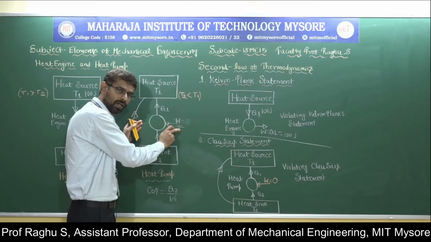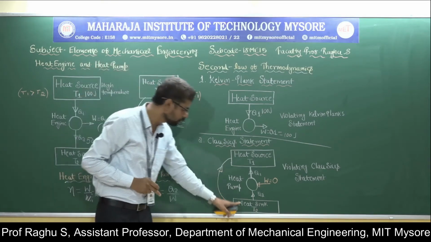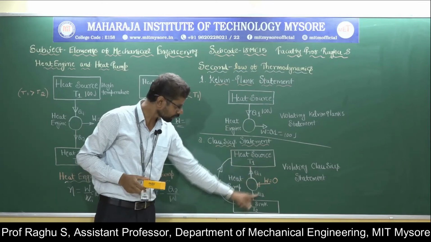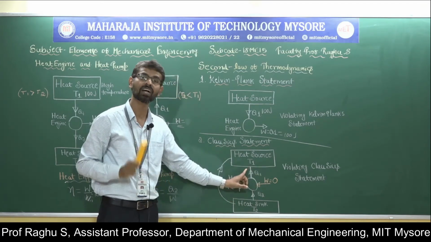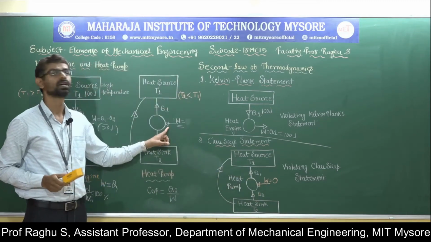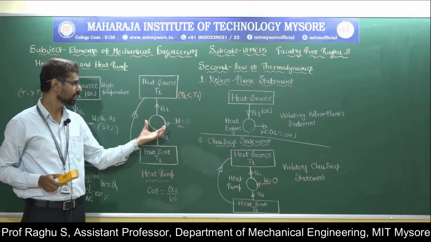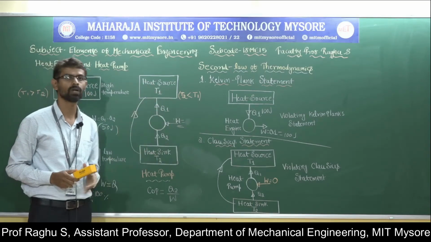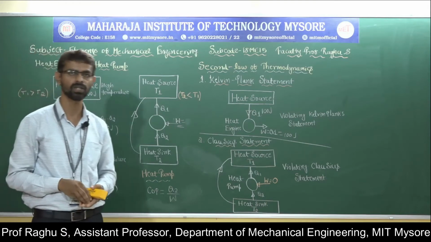Without any external work, it will not pump any heat. This diagram violates the Clausius statement because I am supplying zero work. This one obeys the Clausius statement because it takes some work, and because of that work it transfers heat from low temperature system to high temperature system.